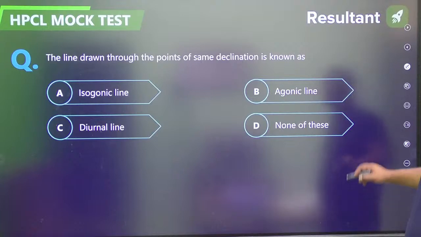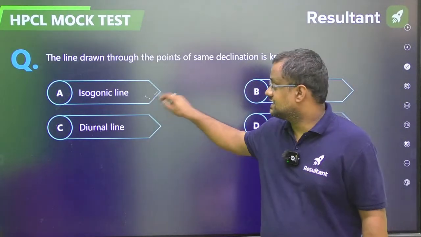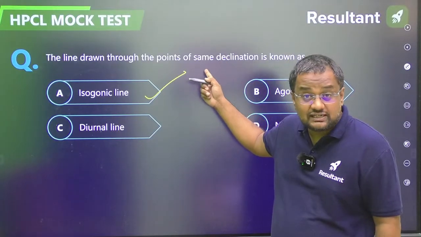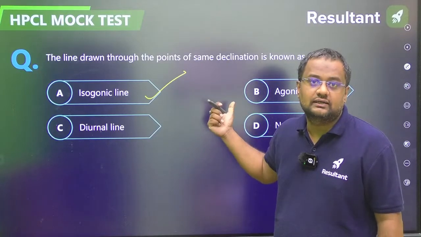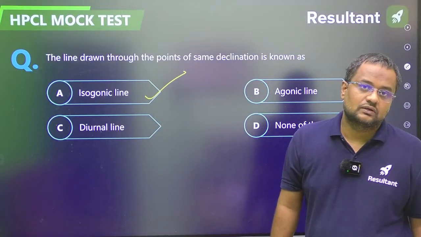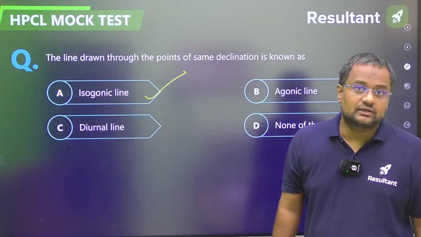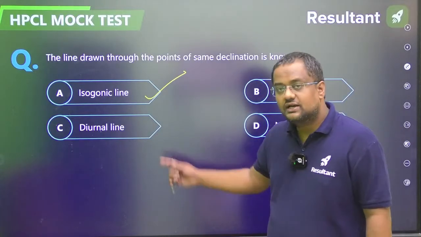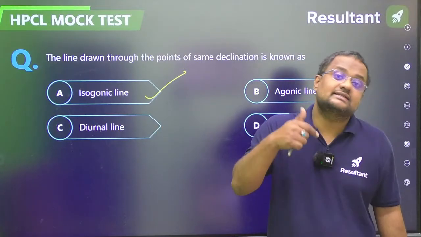The line drawn through points of the same declination is the isogenic line. And if that declination is 0 degrees, it is called the agonic line. From the same dip, it is called isoclinic. From the same dip, it is isoclinic. From the same declination, it is isogenic. From the same declination, but that declination is 0, it is the agonic line.